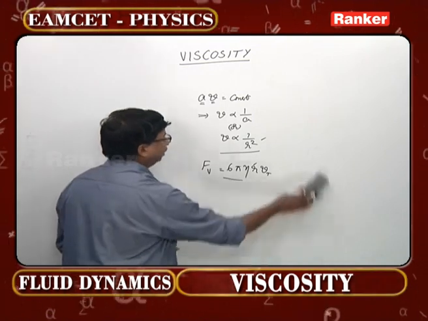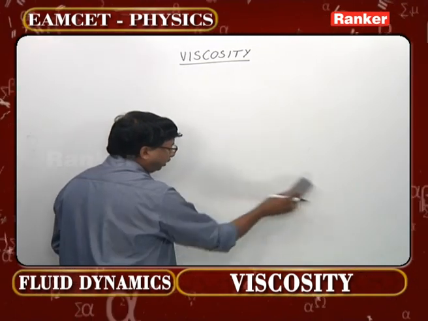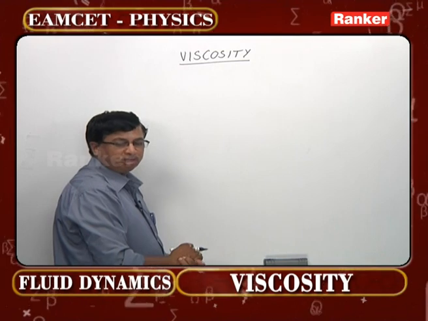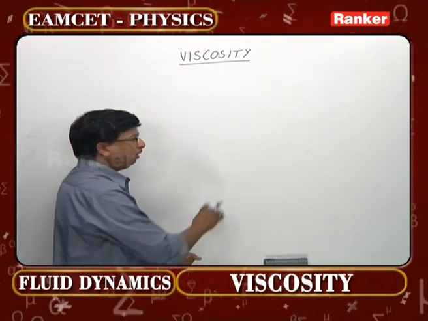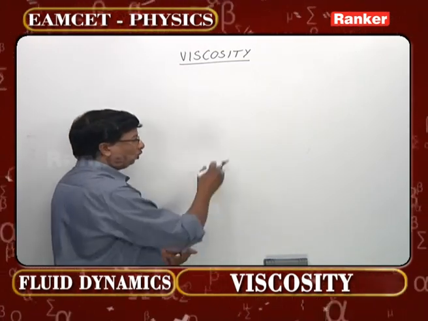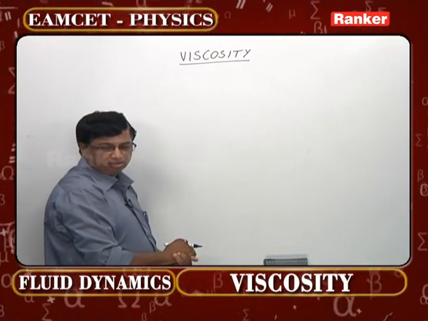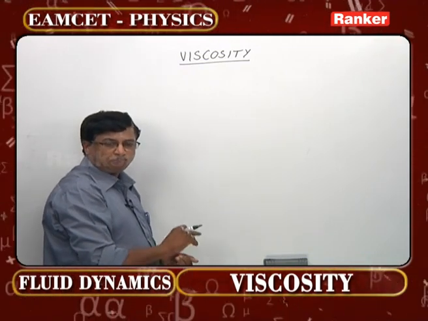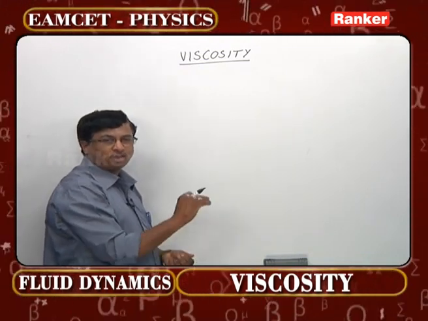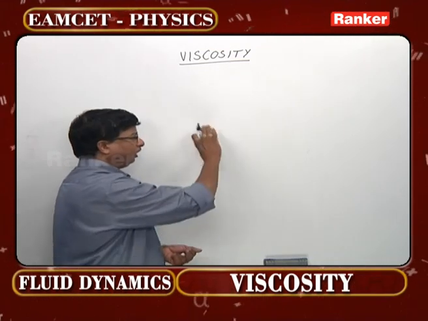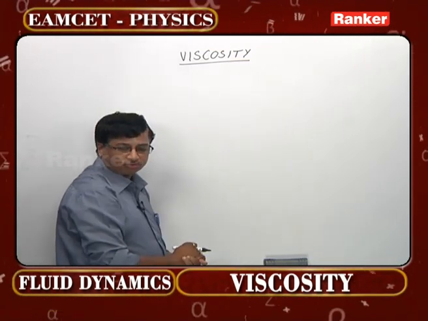Come to the next one. There is one more formula that we all know as Bernoulli's principle. What does Bernoulli's principle say? The total energy of a fluid per unit mass or per unit volume remains always constant across any cross section of the tube.